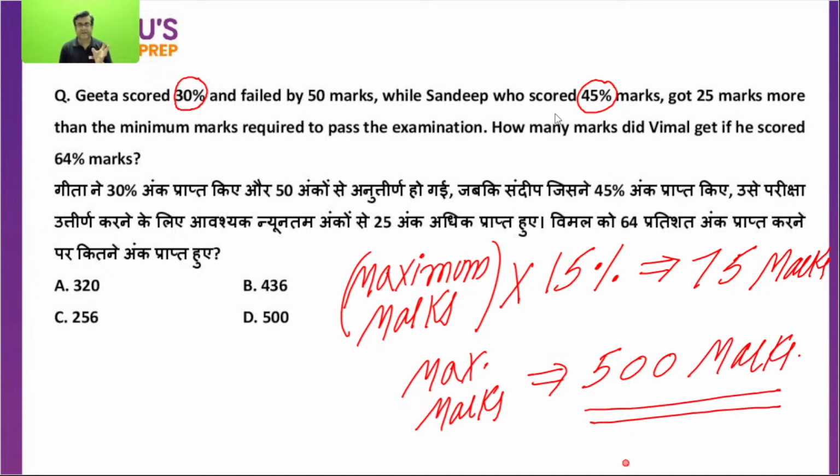Okay. Maximum marks you got. Simple. Look how simple the method is. Easiest way to understand. One got 30%, other got 45%. So what is the gap? 15%. Monica is saying the gap of 25 marks.